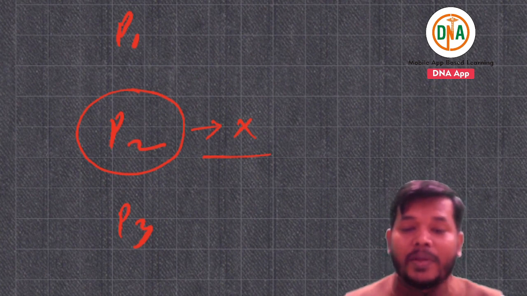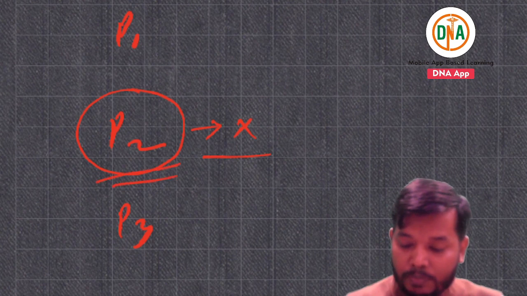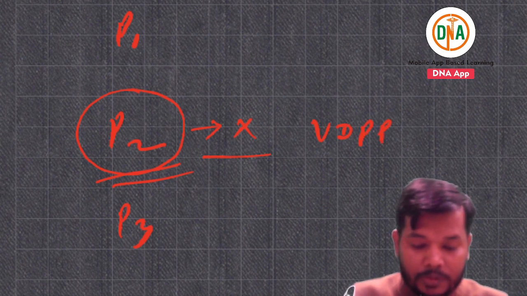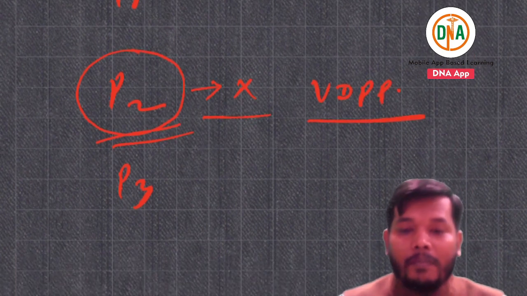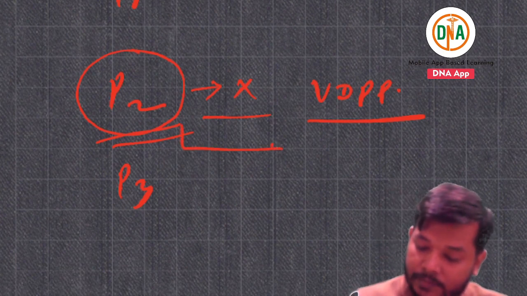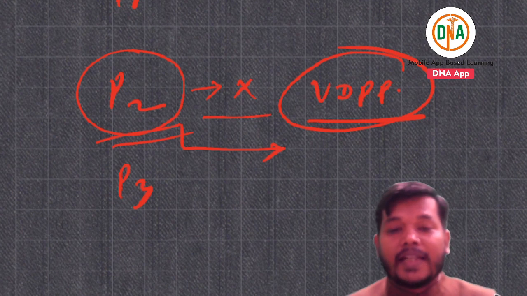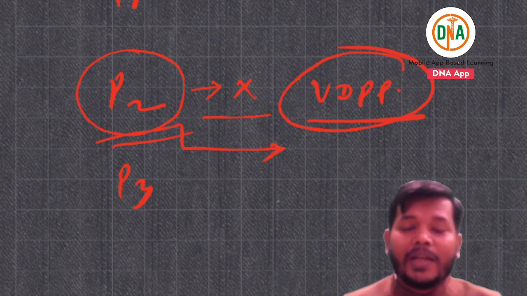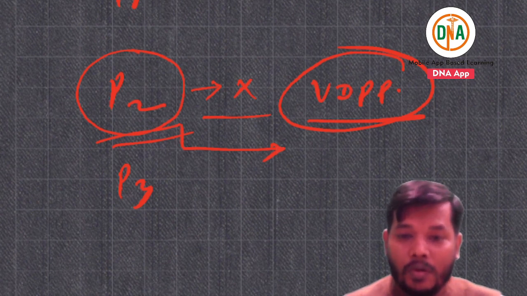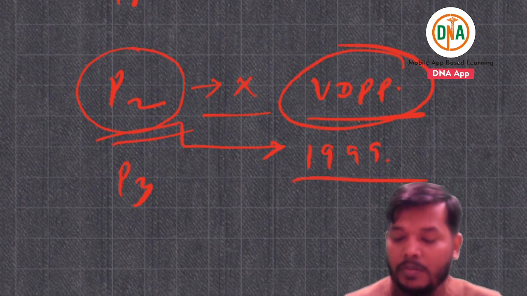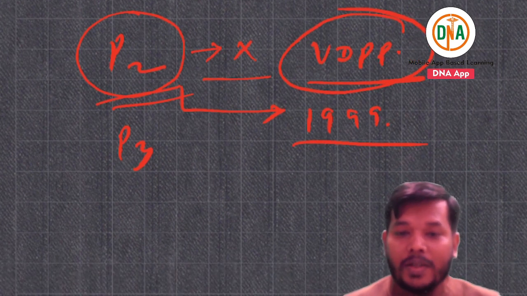What are the side effects of this P2 component? This causes vaccine derived paralytic polio. The last case, if you are able to answer this type of question, they will ask you, the last case of P2 is 1999.